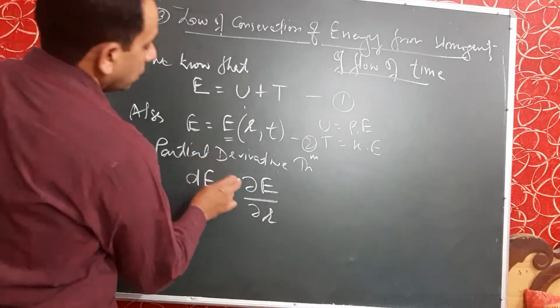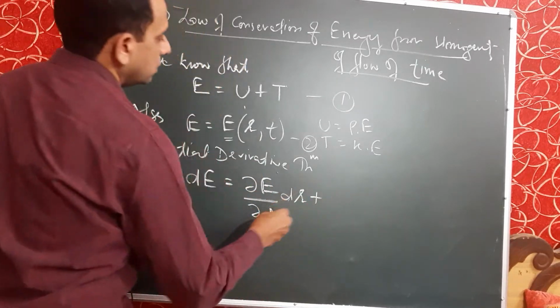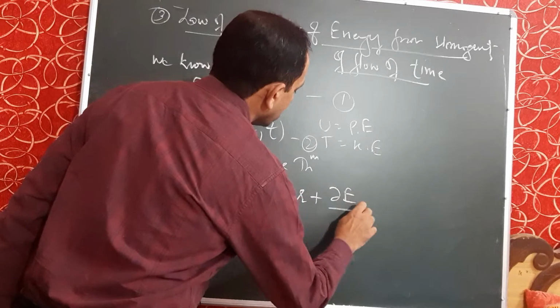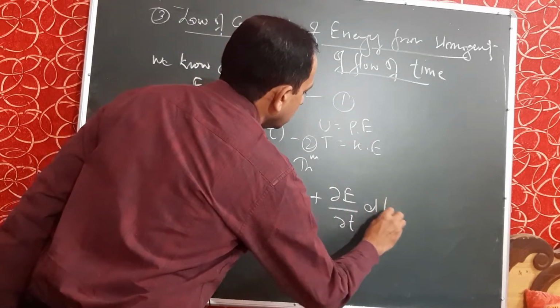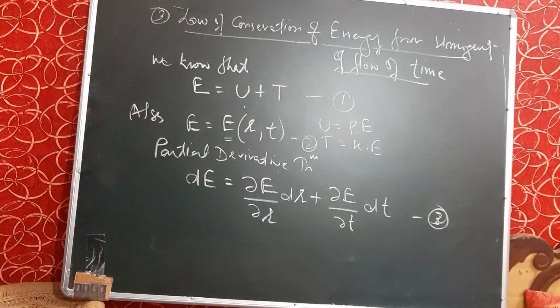So, dE equals curl E upon curl R into dr plus curl E upon curl T into dt. This is the third equation, written from the partial derivative theorem.